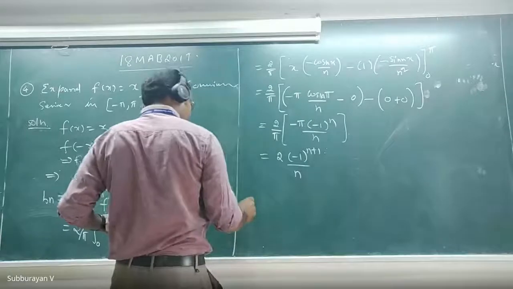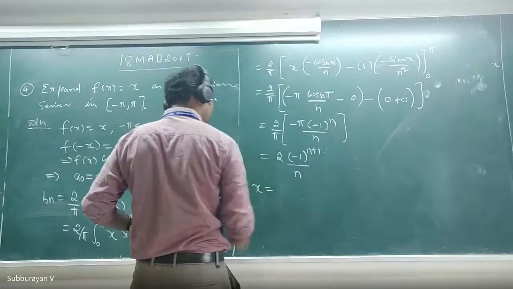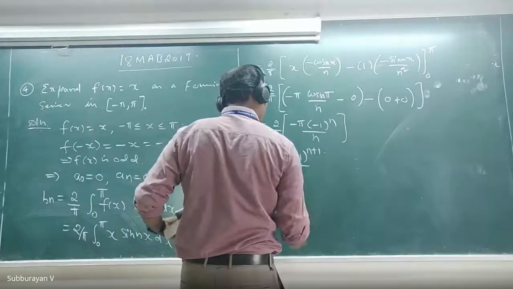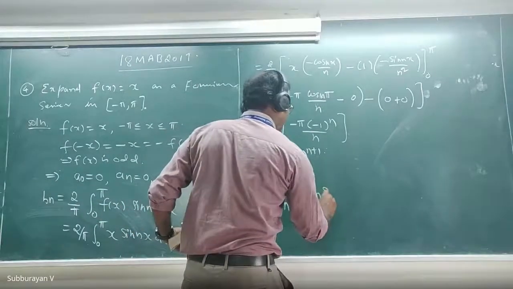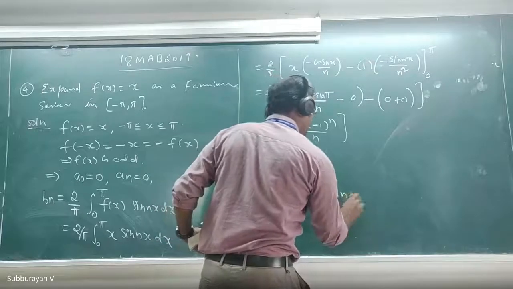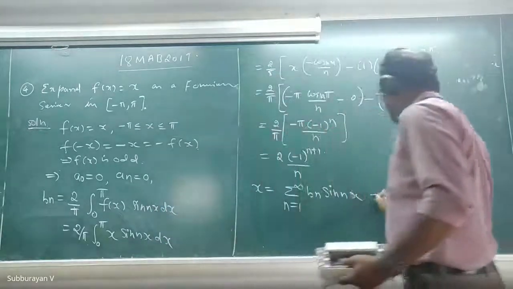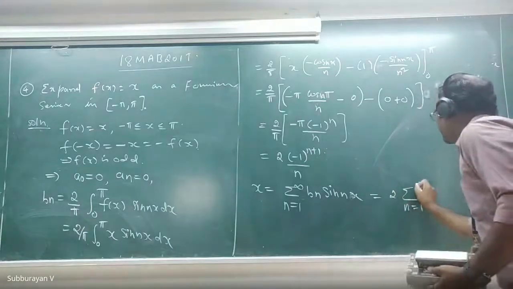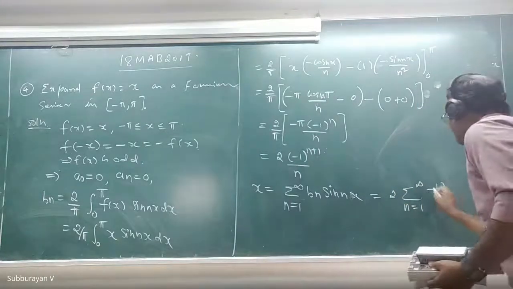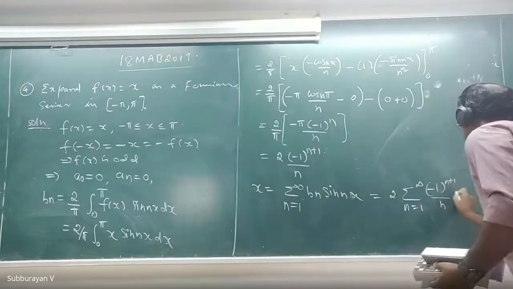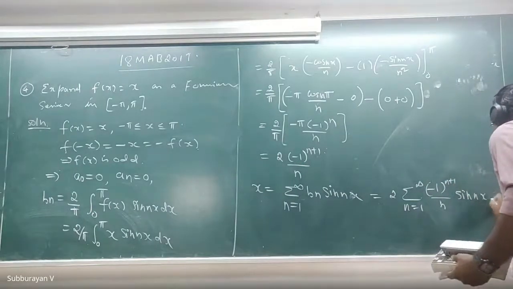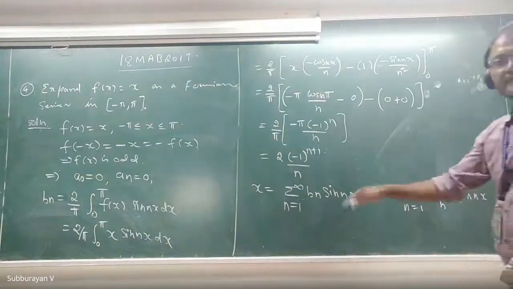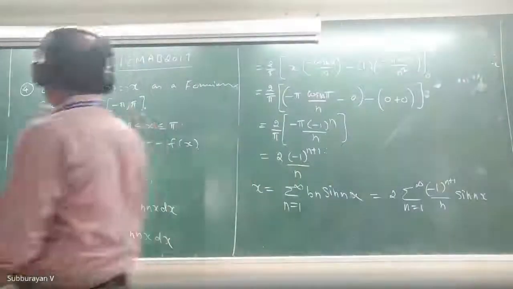Okay, fine. So therefore, what is our x? x equal to summation n equal to 1 to infinity bn into sin nx. That is 2 into summation n equal to 1 to infinity (minus 1) whole power n plus 1 divided by n into sin nx. So this is the Fourier series expansion of f of x equal to x.